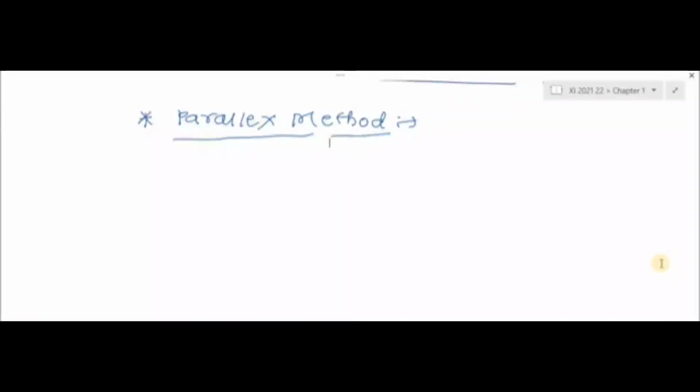Means your hand changes its position. But tell me, does your hand really change its position? Is it true? No, it is not true. It is due to the illusion of your eyes. So why do you observe that your hand is moving against the background? This effect is called parallax. The effect which is observed by your eye is called parallax.